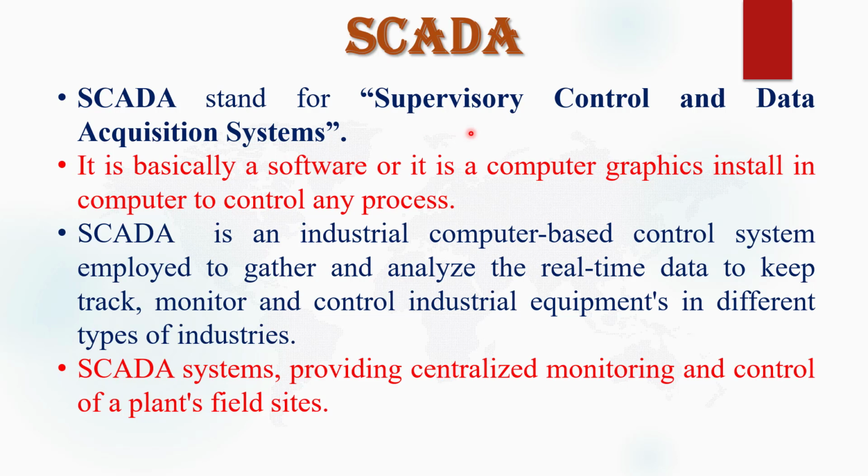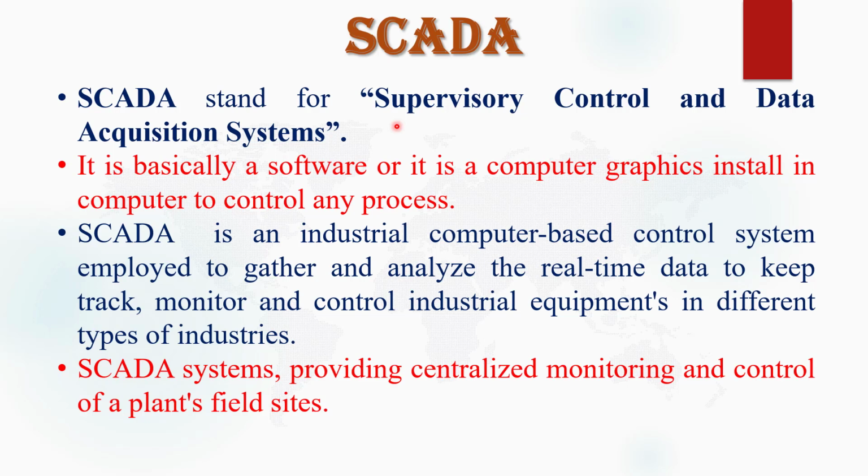For example, if we want to open or close any valve in a plant, or if we want to operate any motor remotely, we use a SCADA system. And what do you mean by data acquisition? Data acquisition means collection of data. From where do we collect data? From the elements, the components which are connected in the processing plant or manufacturing plant, we collect data, and we perform the supervisory control process remotely. So hope you understand the meaning of SCADA system.